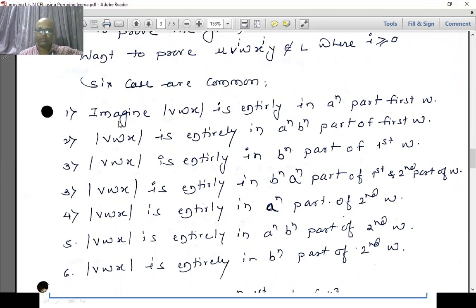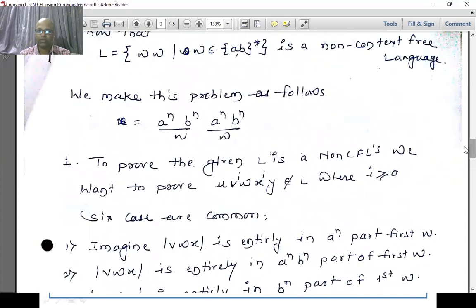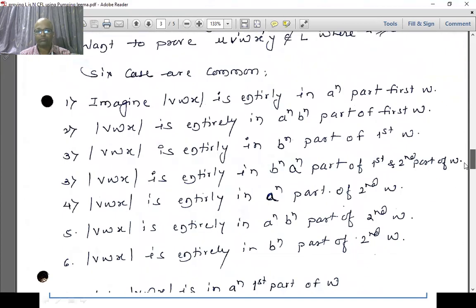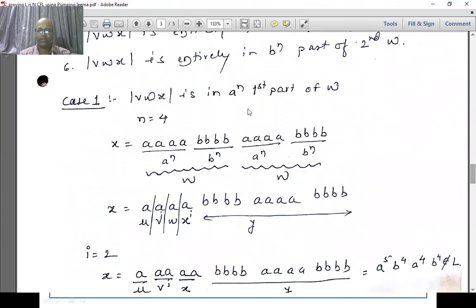So case number 1 is, as we expected, this VWX is entirely lying within a raised to n of the first part of W. I am explaining only the first part, the rest of the parts are similar, so I am not explaining all those. So in case number 1, the length of VWX should lie entirely within this a raised to n pattern. VWX lies within the first half of W, which is a raised to n.